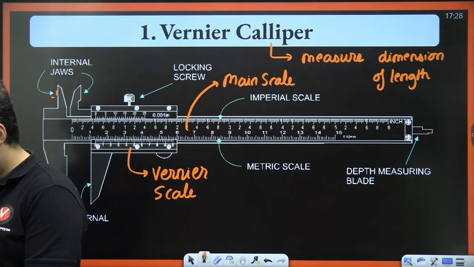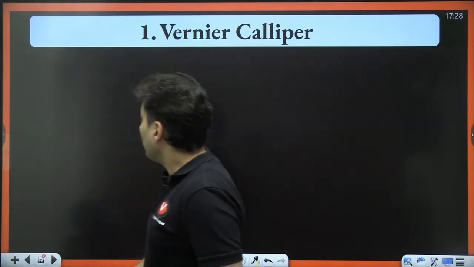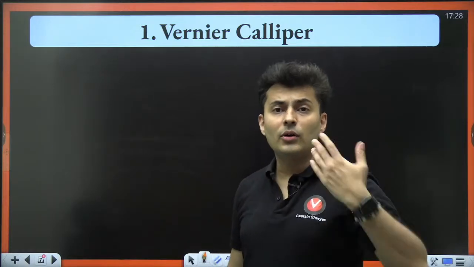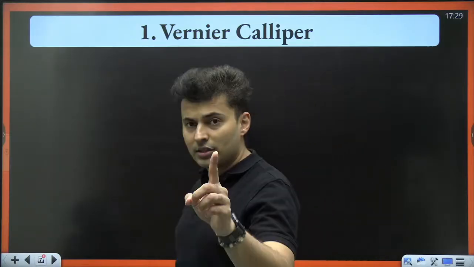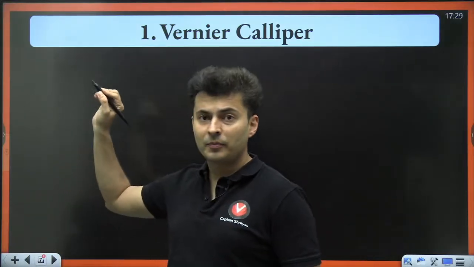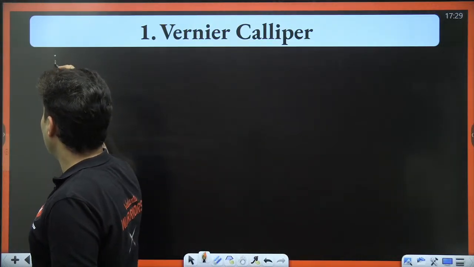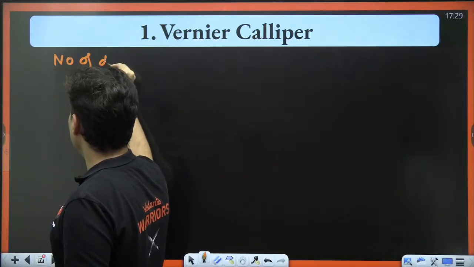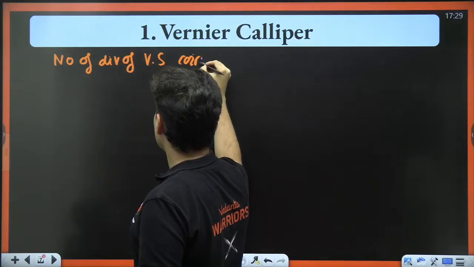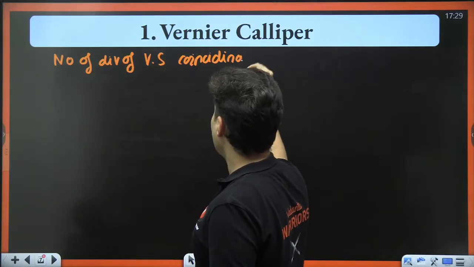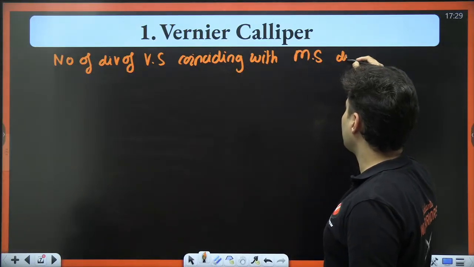Great. Very good. Now, how do you measure the least count? How do you measure the reading? How do you measure the diameter and all these things? Let's have a look at it. First of all, you will be given the number of vernier scale divisions coinciding with the main scale divisions.